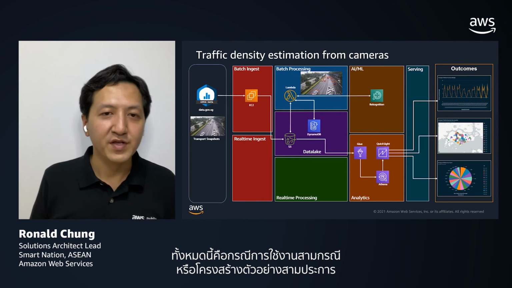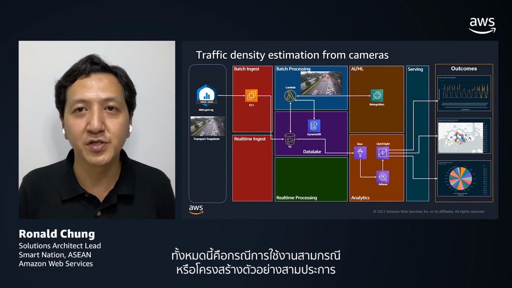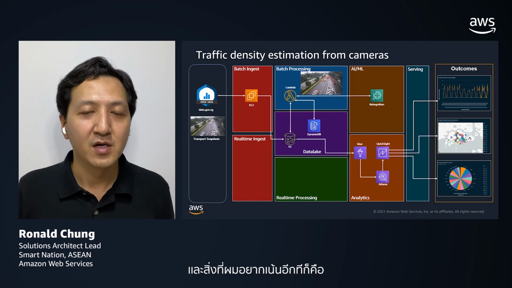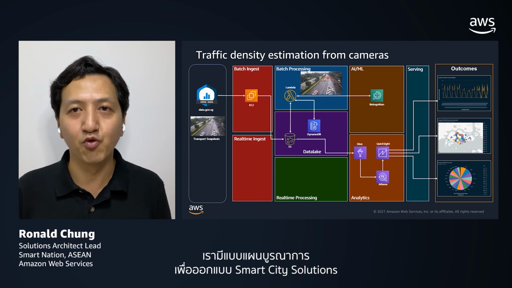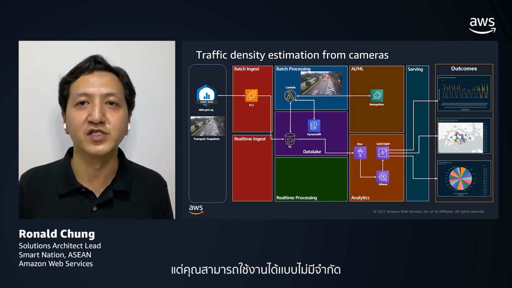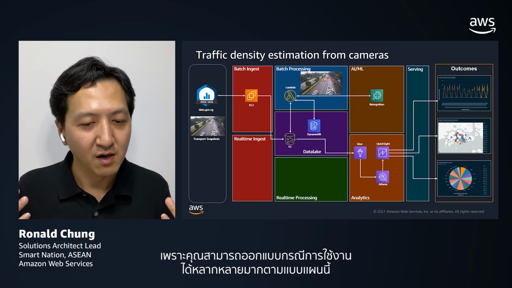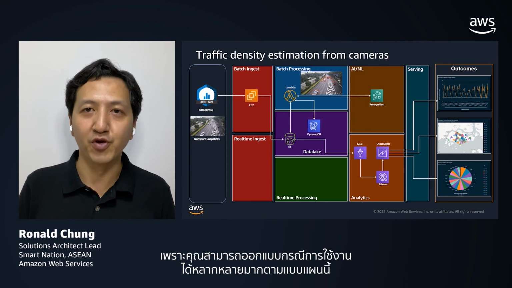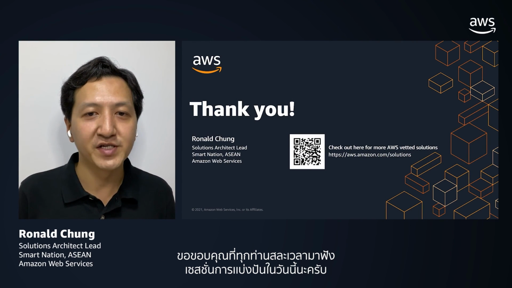So in all, these are the three use cases or three example architectures that I would like to go through with you in this session. Again, one important point is that we have one unified blueprint to design smart city solutions, but the number of possibilities is unlimited, because you can architect a wide range of use cases based on this blueprint architecture. So thank you for staying with me for this sharing session.